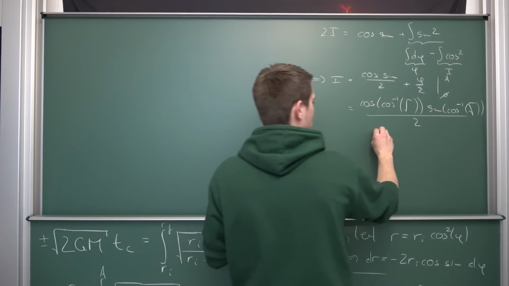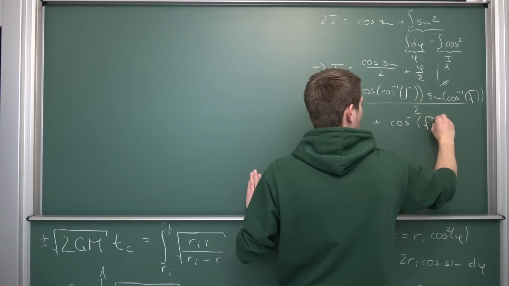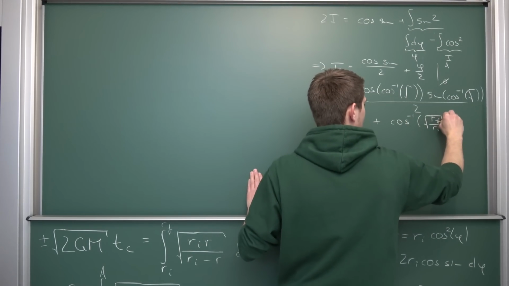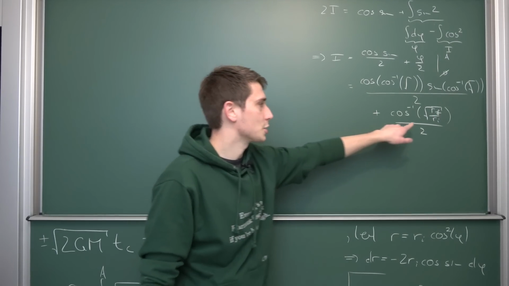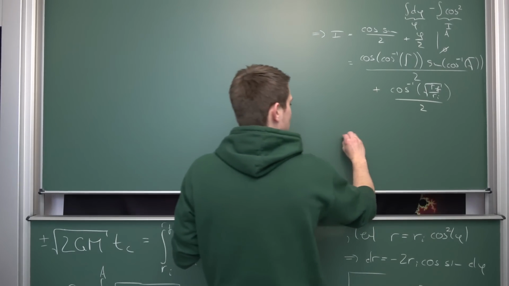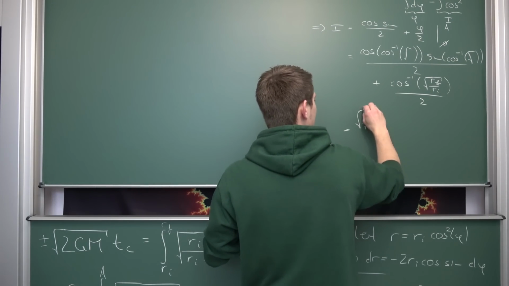And what we are going to add to it is nothing but the inverse cosine of the square root of Rf divided by Ri, divided by 2. I mean, the cosine of the inverse cosine is just the argument in itself, leaving us overall with the square root of Rf divided by Ri.